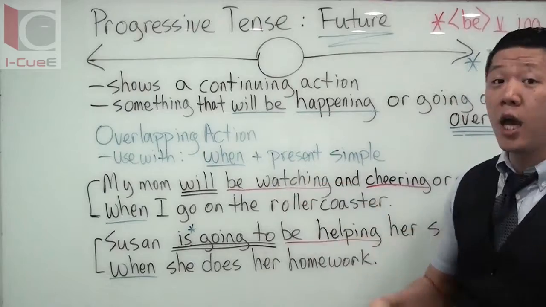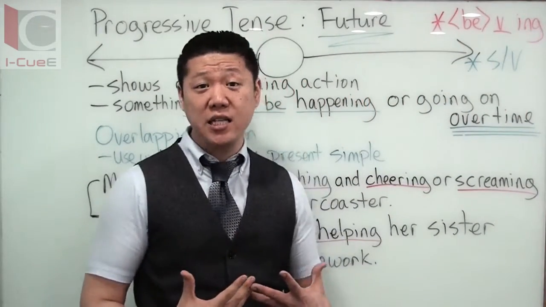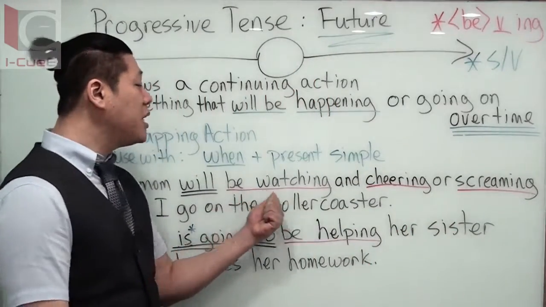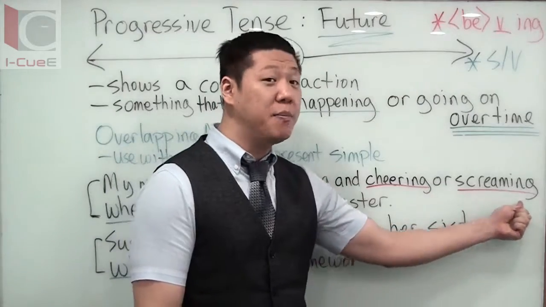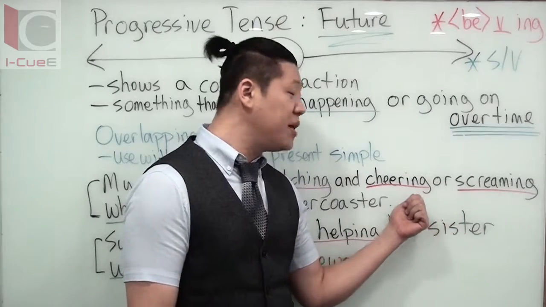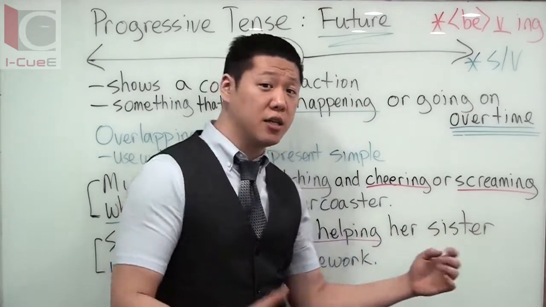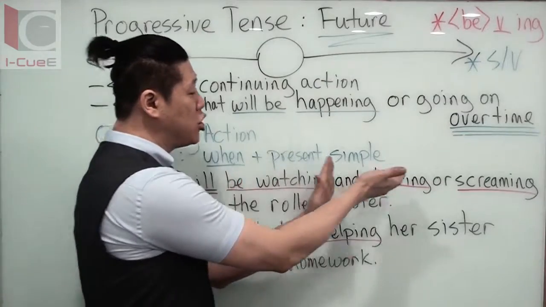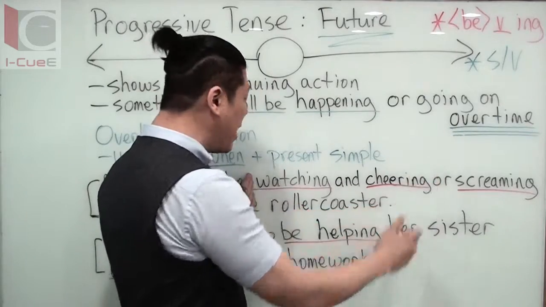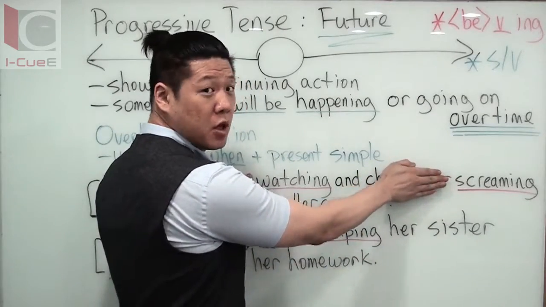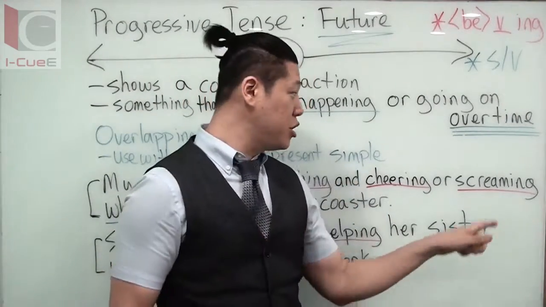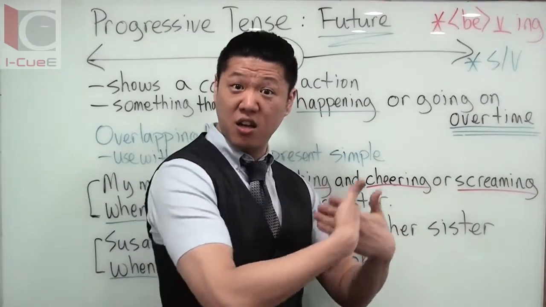So will be watching. But as we talked about in our past progressive video, you can also have multiple verbs here. So will be watching and cheering or screaming. You don't want to say will be watching and cheer or scream. You need to keep the ing so that we have parallelism here. So it will be watching and cheering or screaming. But it's the future, so maybe they're watching and cheering, or maybe they're watching and screaming. We don't know. If your mom is really happy for you, she'll be cheering. If your mom is scared for you, she could be screaming. But we don't know because it's in the future.